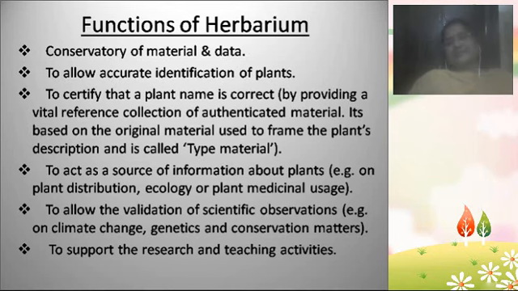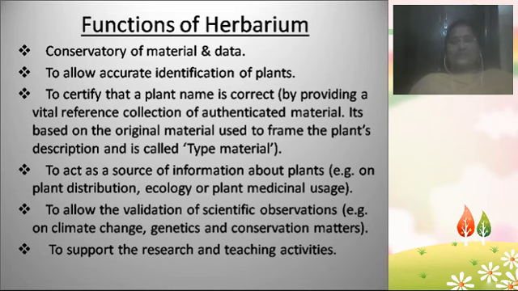That authenticated plant material, which is stored in the different national important herbaria institutes, is called the type material. The type material is the one which was stored by authenticated persons in an authenticated manner, with authenticated information. Authenticated means everything is checked and verified as correct, as true.